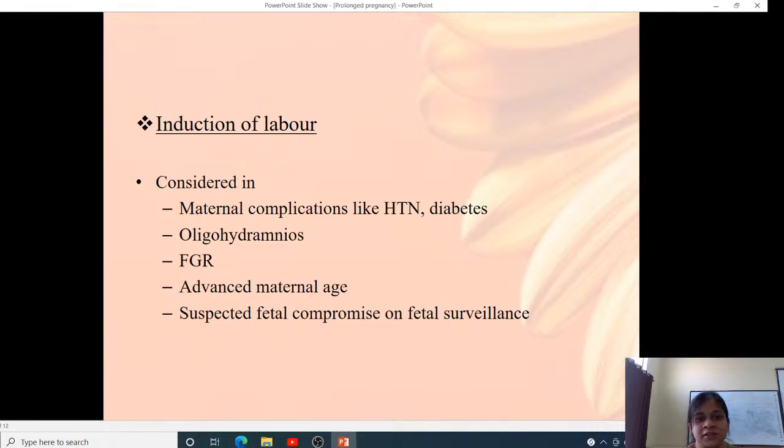This has to be considered in cases with maternal complications like hypertension or diabetes, because in these cases there will already be decreased placental perfusion. With increasing gestational age, there is more risk to the mother and to the fetus. It is also considered if there is oligohydramnios, fetal growth restriction, advanced maternal age, or suspected fetal compromise on fetal surveillance.